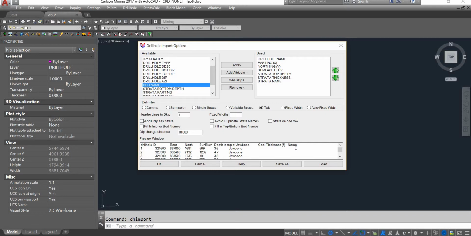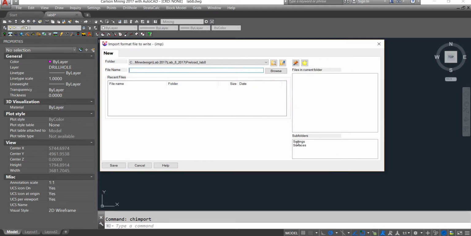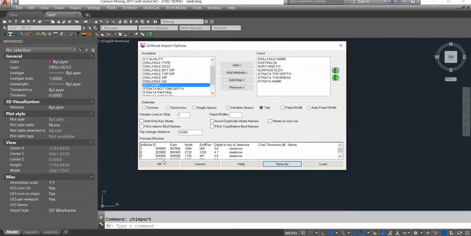Now I can save this setting. If you like, you can do the same. In the settings subfolder, it is my drill hole import setup 1S, and then save, and then you can click OK.